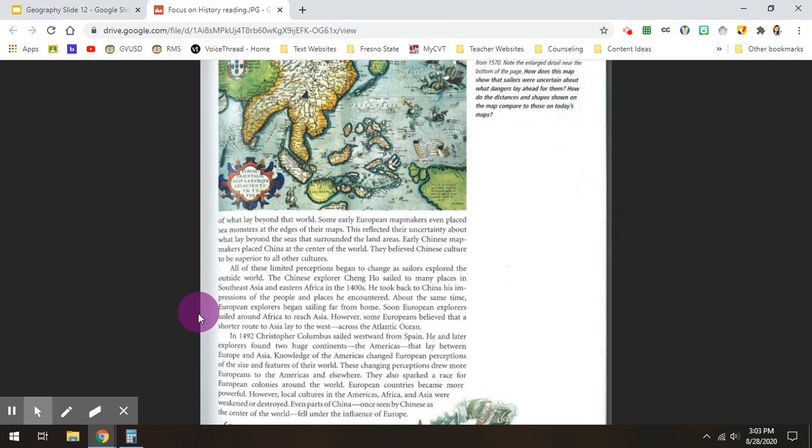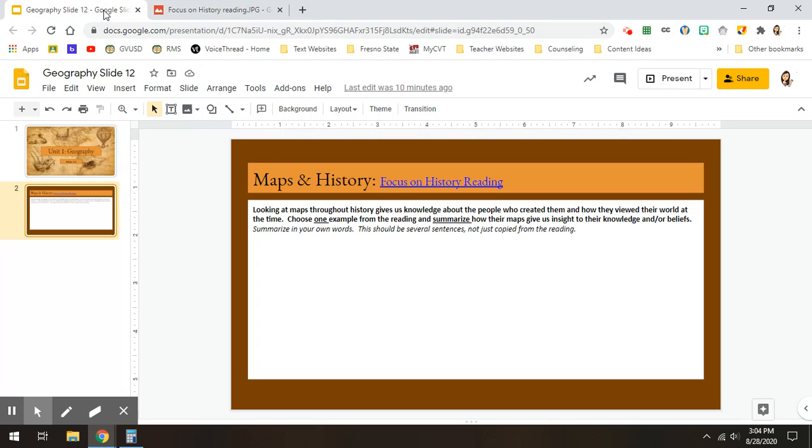You can also look at the example of explorers and Christopher Columbus and how they believed they could or could not sail to other places in the world. Remember, if no one had ever been there, people didn't know that it existed yet. So you can think about that too.